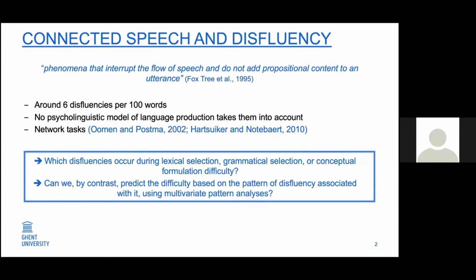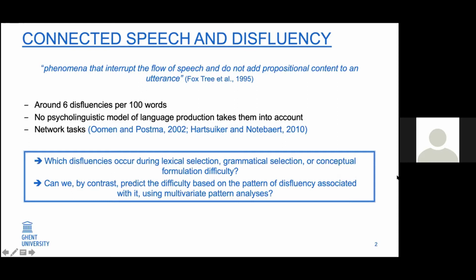Even though these phenomena are really frequent, for now, no psycholinguistic models explain why they occur or take them into account. That's why in the current study, we first tested which disfluencies occur depending on lexical selection difficulty, grammatical selection difficulty, or conceptual formulation difficulty. And we also tested whether, by contrast, we could predict the difficulty, so lexical, grammatical, or conceptual, based on the pattern of disfluency associated with it using multivariate pattern analysis.